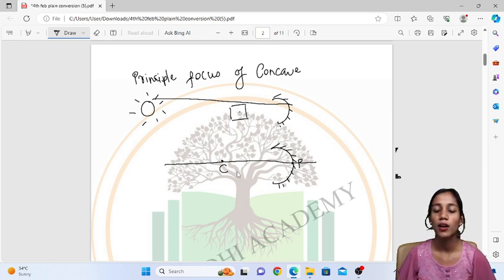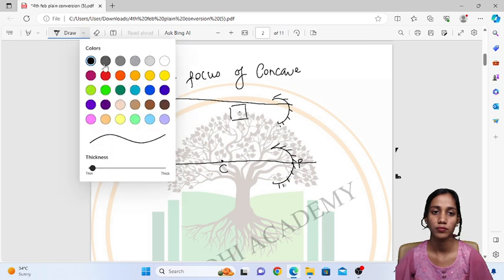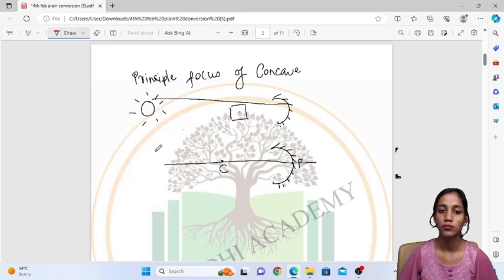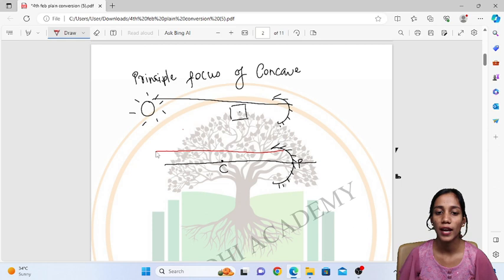Now there is a source of light over here, or an object from which the light is coming. The ray of light coming from this object, parallel to the principal axis, falls on the mirror.